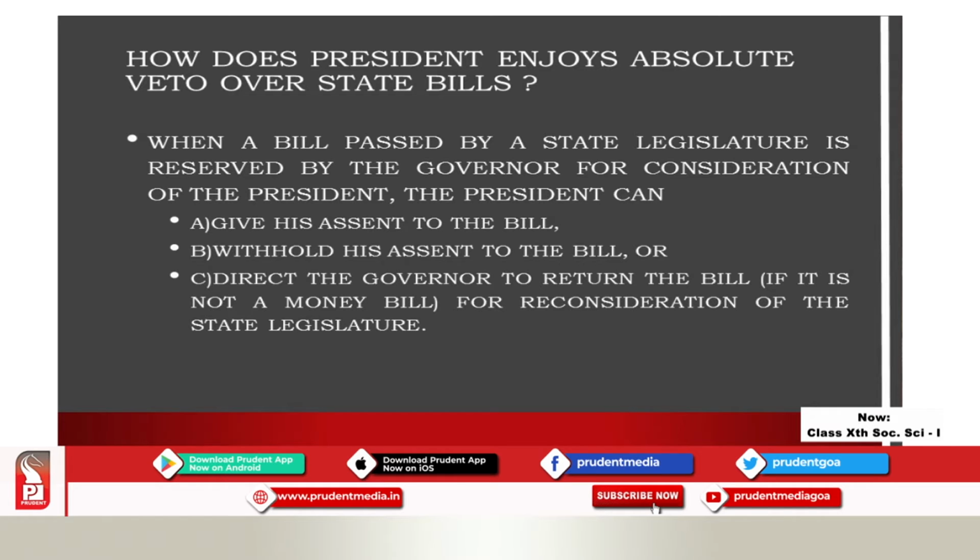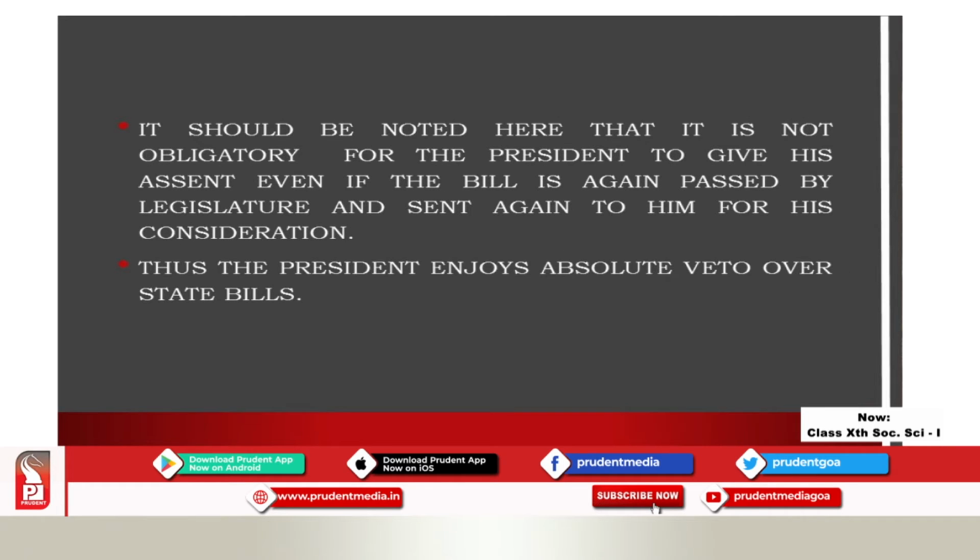And here also, only if it is not a money bill can he return the bill. If it is a money bill, then the governor must have given his approval and it cannot be rejected. If it is not a money bill, then he can direct the governor to send that bill for reconsideration of the state legislature. After that, if the bill is passed again and goes to the president for his assent, the president can again refuse to give his assent. He can again say no to the bill. Thus he enjoys absolute veto power over the state bills.